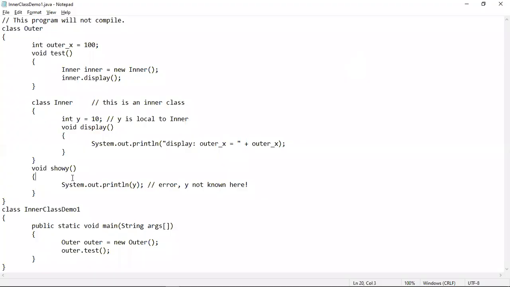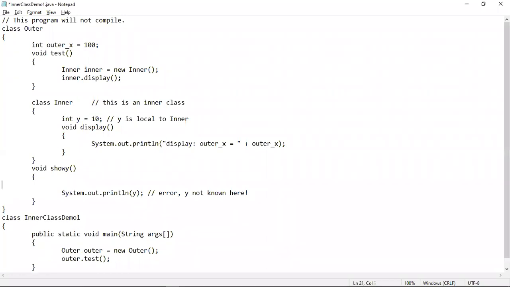That means if you want to access the y variable, you can easily create an object of the inner class like this here, and using the object of the inner class, which is i here, you can access the variable y here. Then in that case it's not going to give you any error.